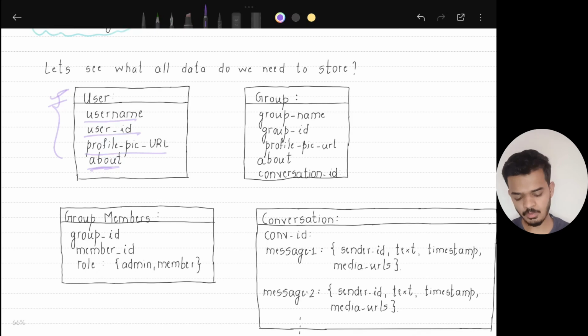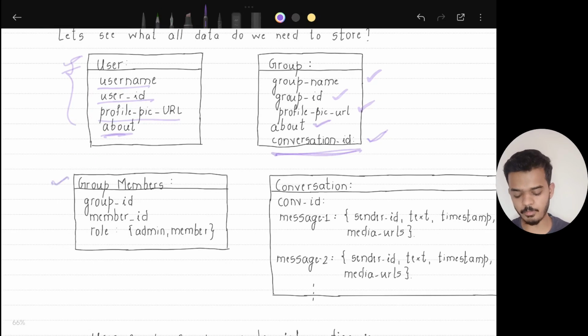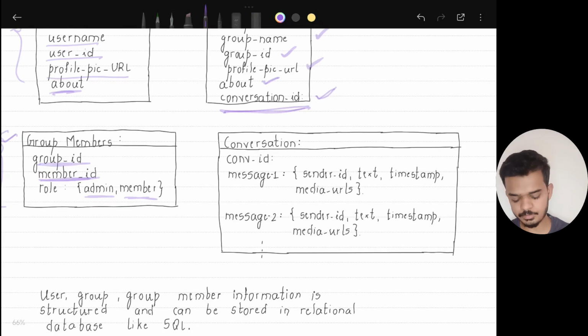Then about the group. For a group, we'll need to store the group name, the group ID, and again the profile picture URL of the group, because the actual picture would be stored in S3. We'll need the group description, and we'll need the conversation ID where the conversation is happening. The conversation is stored in some separate place, which is why we need the conversation ID that can be linked to this particular group. Then we'll need a list of group members. For that we'll need the group ID and member ID, and for each member ID we'll need to store the role of that member, whether he is an admin or a regular member. So this is the information we need to store about group members.